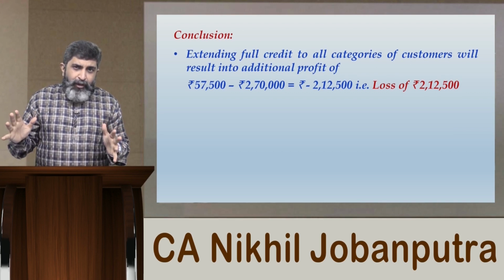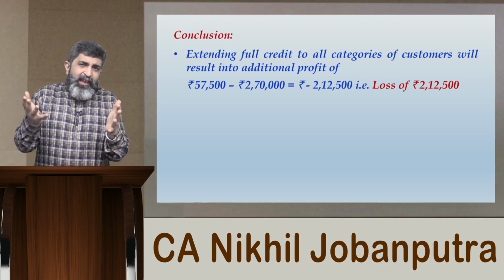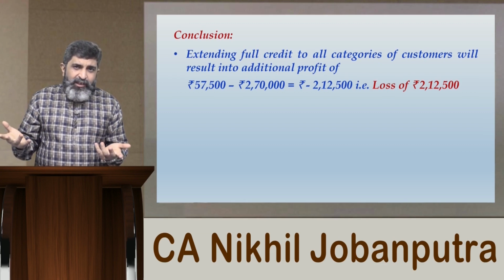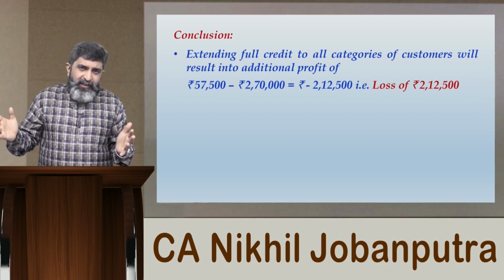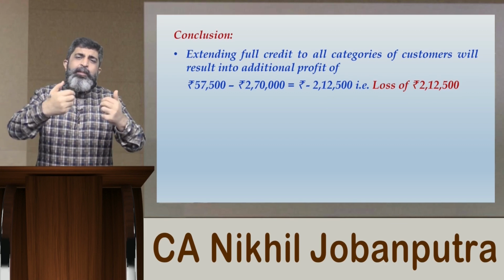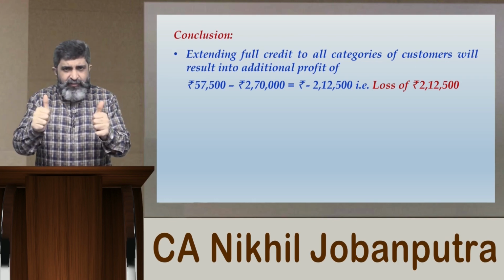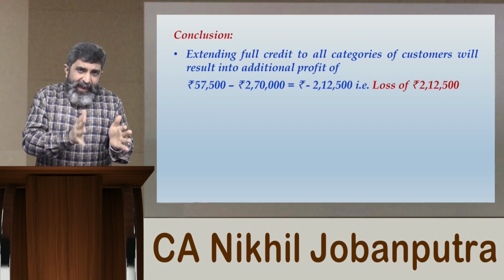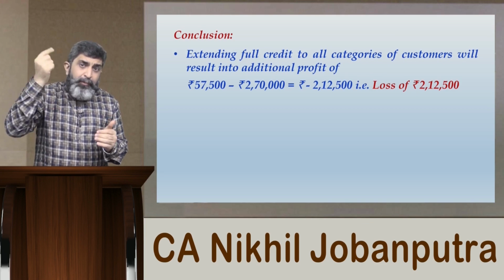Not profitable at all. However, if we go for a selective approach, we would say that extending credit to category 4 is a wise decision. So henceforth, what should be the change in our policy? Compare the present policy and proposed policy. Present policy, unlimited credit to customers in category 1 to 3, double thumbs up. That is, the company should continue. Next thing, category 4, you are giving only limited credit. This is what we are asking the company to change.